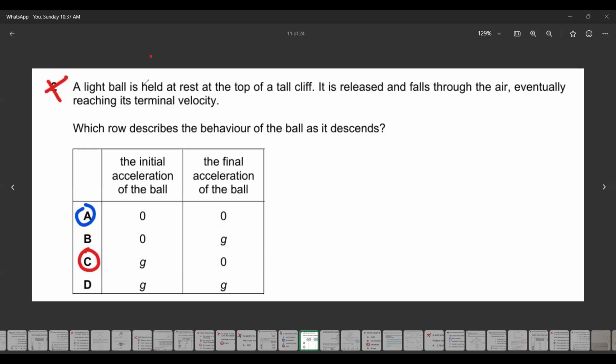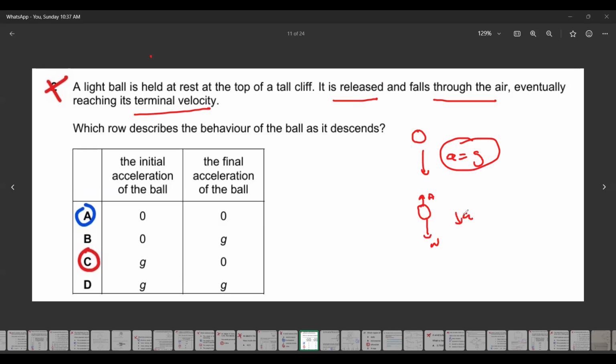In the question, a light ball is held at rest at the top of the cliff. It is released, and when we release it, it falls through the air and eventually reaches a terminal velocity. First, the moment we drop it, what will be the acceleration of this object? It will be the same as gravity, because initially when you drop an object, it has an acceleration due to gravity. But as it accelerates, the air resistance will start to increase, so the resultant force decreases, so acceleration will decrease. And eventually what will happen?